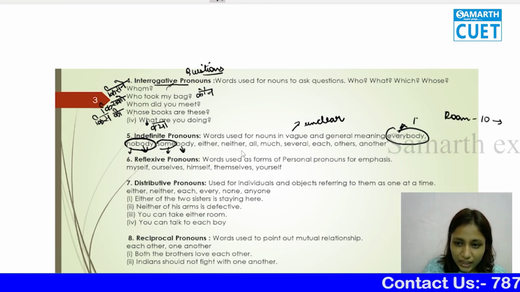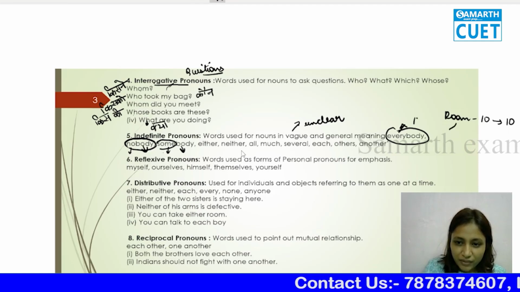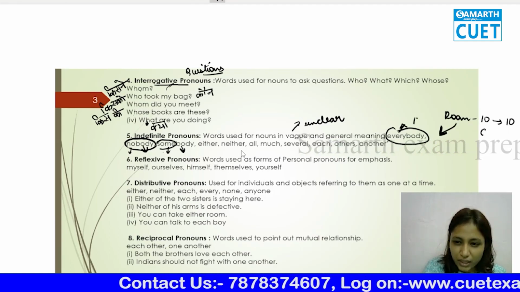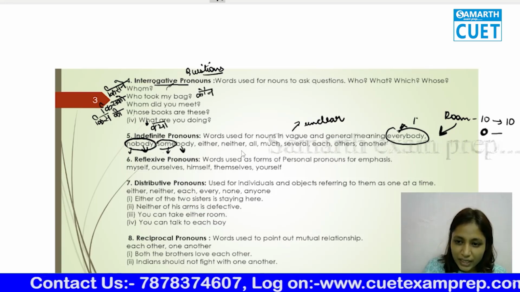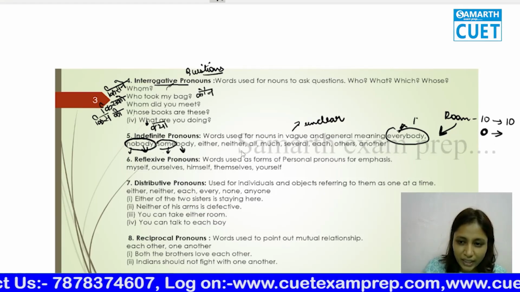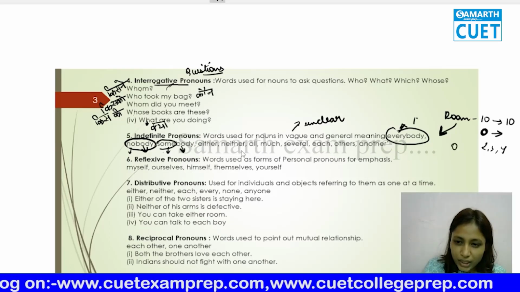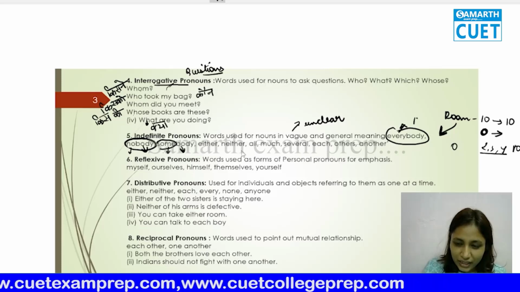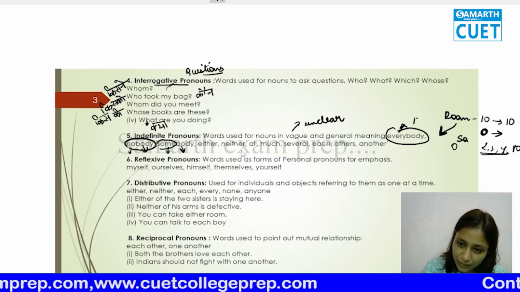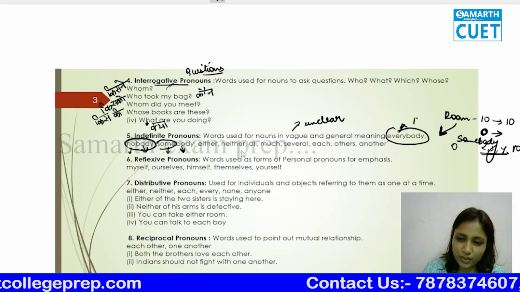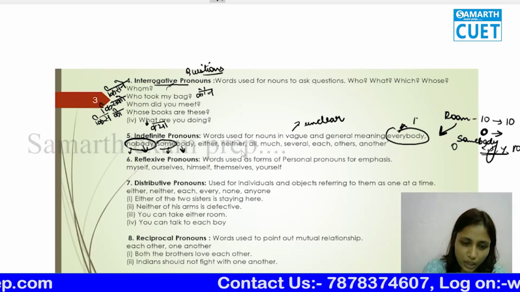If all 10 are eating, then we'll refer to that as everybody. If 0 persons are eating, then we'll say nobody. If for example 2, 3, 4, more than 0 and less than 10 are eating, then we'll just say somebody. That means out of whoever is present, there are a few people who are eating.